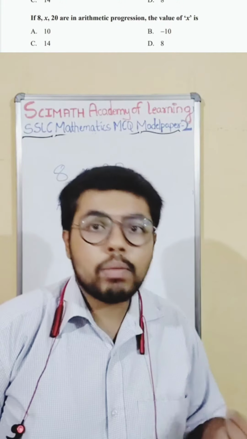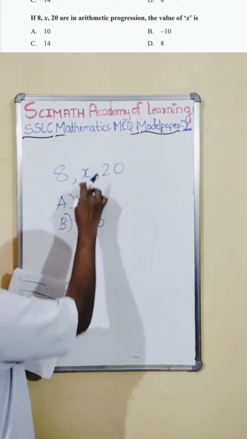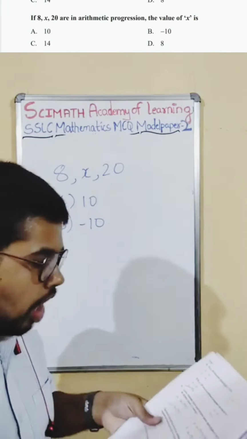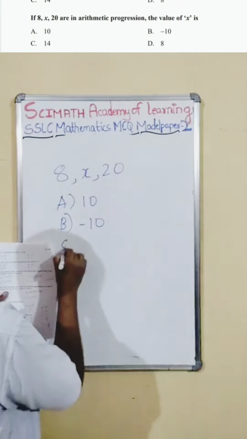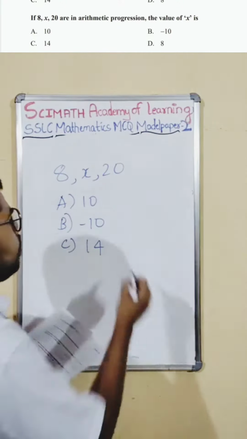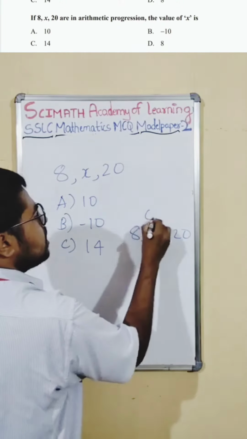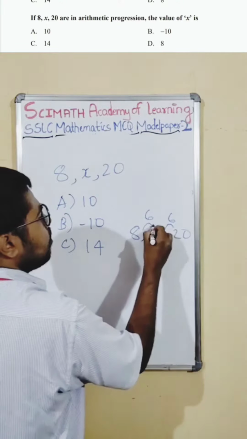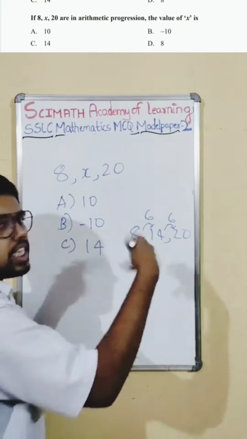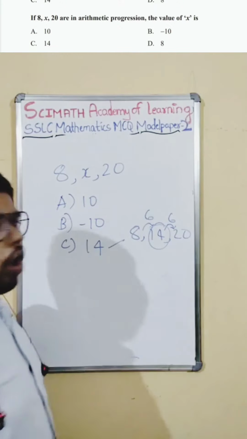Option B is minus 10. How would you suddenly get minus 10 at the place of x? It is not possible. Then there is one more option, 14. Is 14 possible at the place of x? Yes, it is possible. How? 8, 14, 20. See the common difference? 6, again 6. From one number jumping to the other, 6 and 6 is the common difference. So 14 is the right answer, option C.